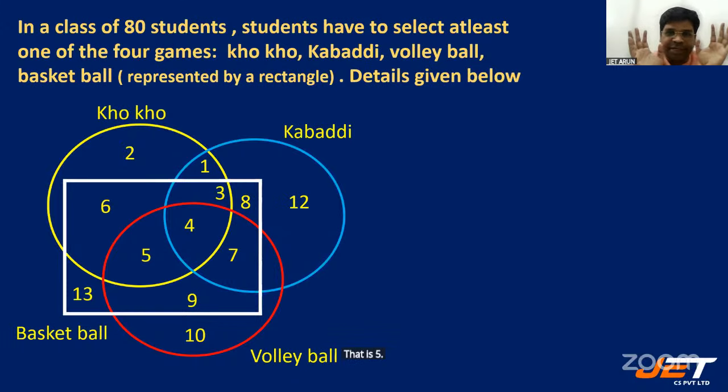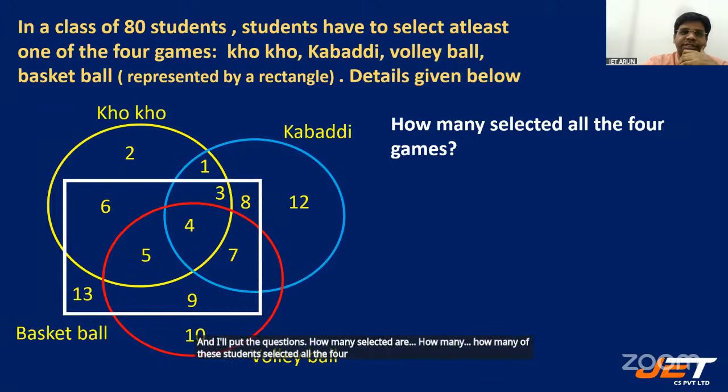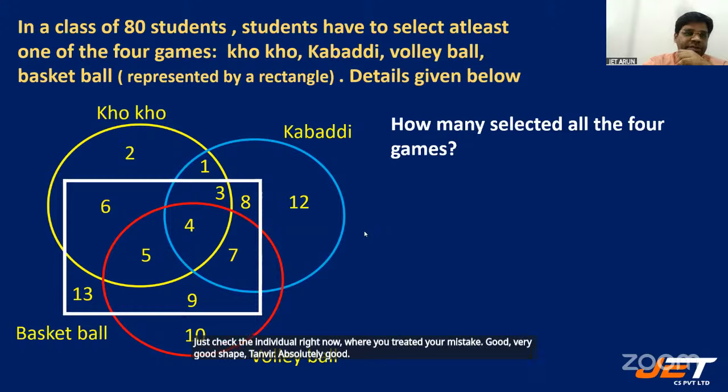This is a complicated Venn diagram, students. So just focus on this for a minute and I'll put the questions. How many of these students selected all the 4 games? All right, that's the question. Study the Venn diagram for a minute and answer that question. Yes, Sheikh Tanvir, you're right now. Good. You corrected your mistake. Very good, Sheikh Tanvir. Absolutely good. Very appreciable. Highly appreciable.